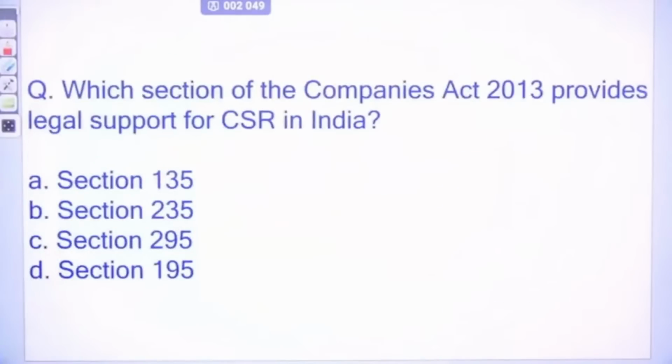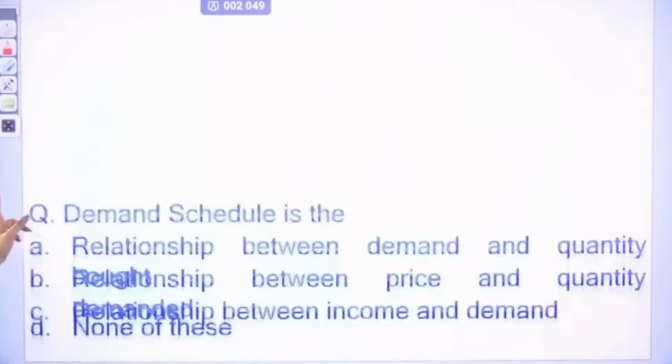Now, which section of the Companies Act 2013 provides legal support to CSR? So CSR is what? Corporate social responsibility. So which of the following sections is defined in the CSR? That is Section 135. This is important. This has been asked in May 2023 also. So the right answer is A.